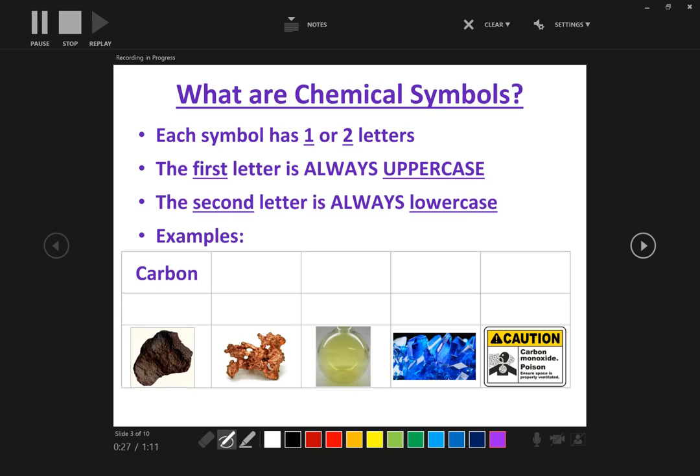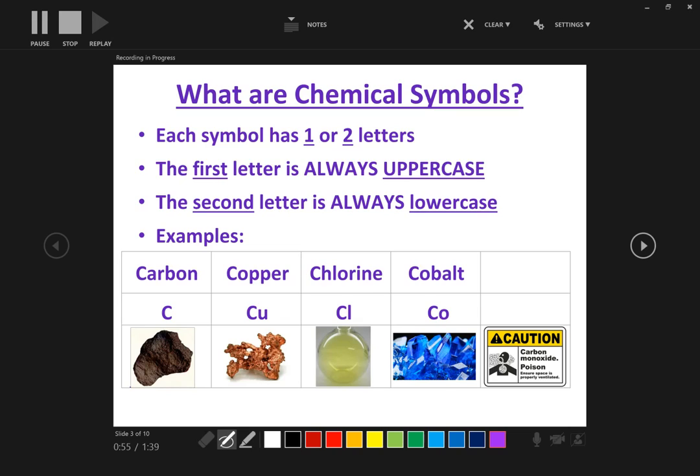Carbon. Carbon symbol is one uppercase C. Copper. Copper has an uppercase C and a lowercase u. Chlorine is Cl, so uppercase C, lowercase l. And cobalt. Cobalt is an uppercase C and a lowercase o. So notice that the first letter is always uppercase, and if it has a second letter, it's always lowercase.